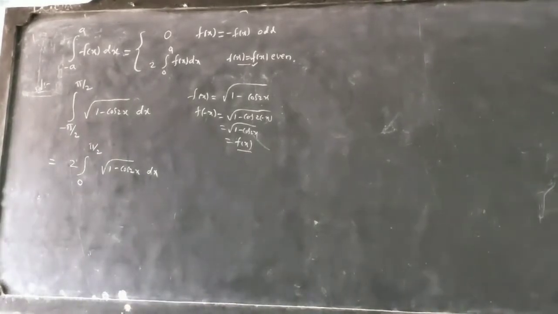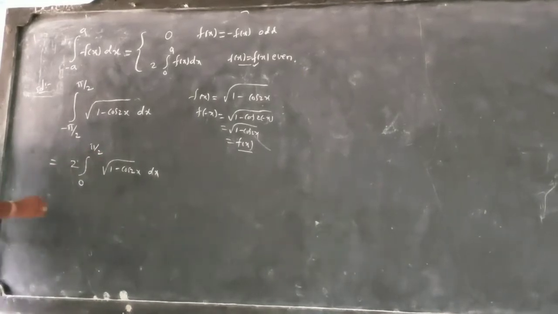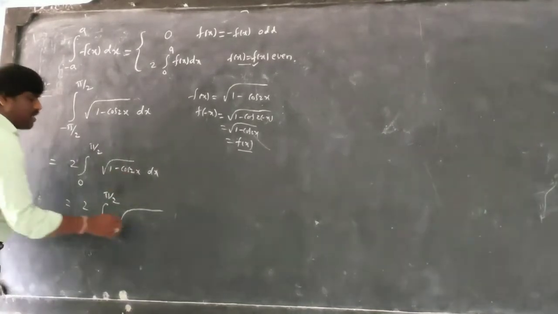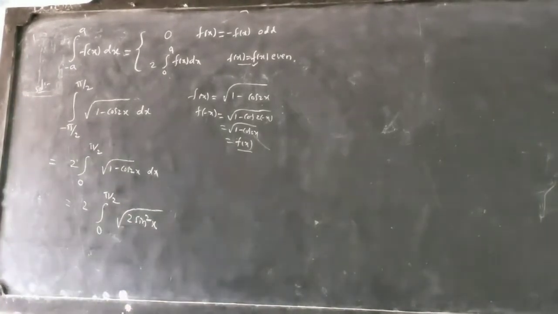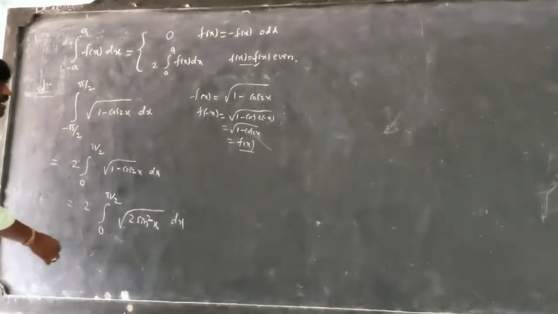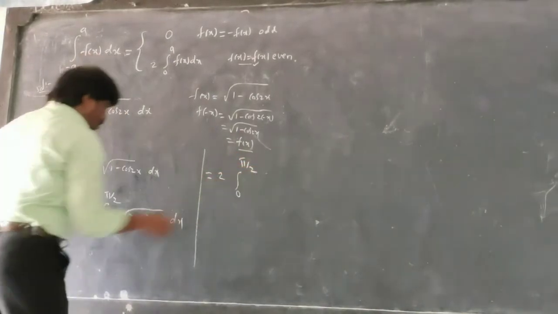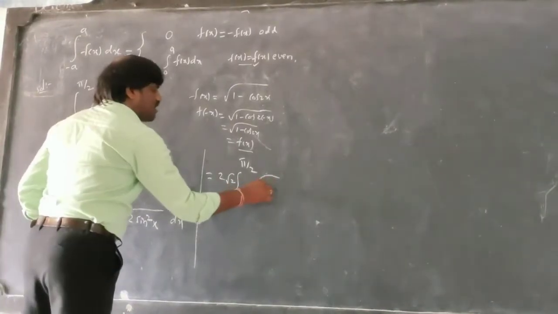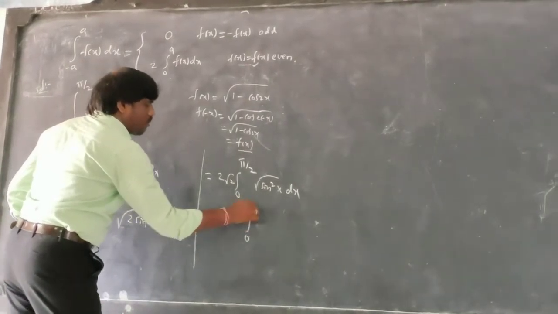Okay, I got this one, right? Now 1 minus cos 2x can be written as 2 sine square x, correct? So I can write it as 2 times integration from 0 to pi by 2 of under root of 2 sine square x dx. Root 2 will come out, and under root of sine square x dx remains. So I get 2 root 2 integration from 0 to pi by 2.